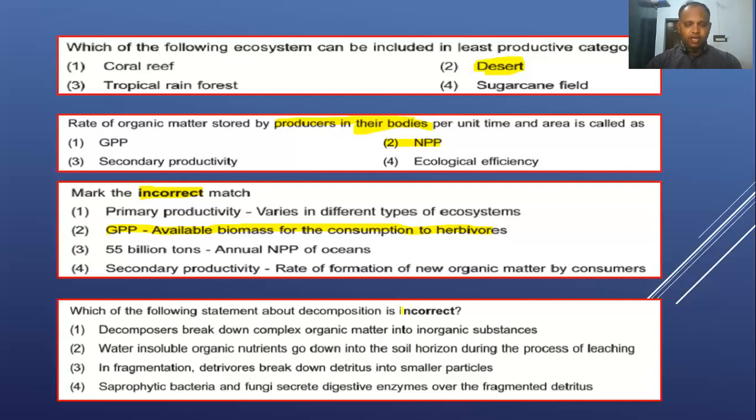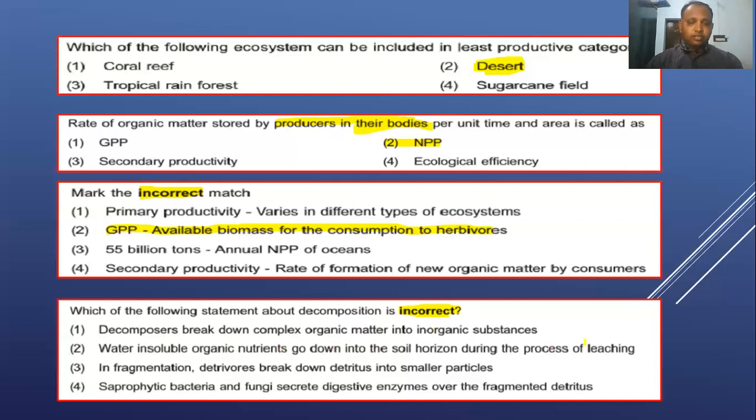They are asking for the incorrect one. Which of the following statements regarding decomposition is incorrect? Decomposers break down complex organic matter to inorganic substances. That is right. Water insoluble organic matter goes down into the soil horizon during the process of leaching. That also seems right.